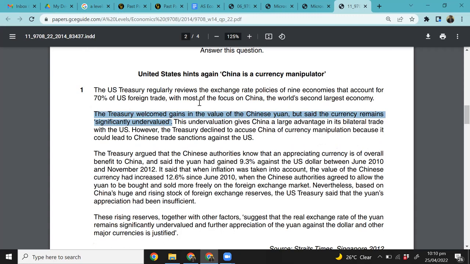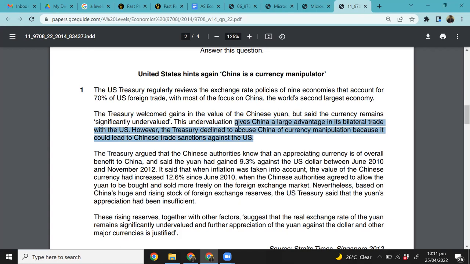The undervaluation gives China, and I might have mentioned this before as well, right? In our discussions, in our classes, when we were talking about exchange rates, I did tell you that a country like China gets major benefits by keeping its currency value weaker, right? Because then it makes their products more competitive. So this is exactly what the USA is accusing China of doing, right? This undervaluation gives China a large advantage in its bilateral trade with the USA.